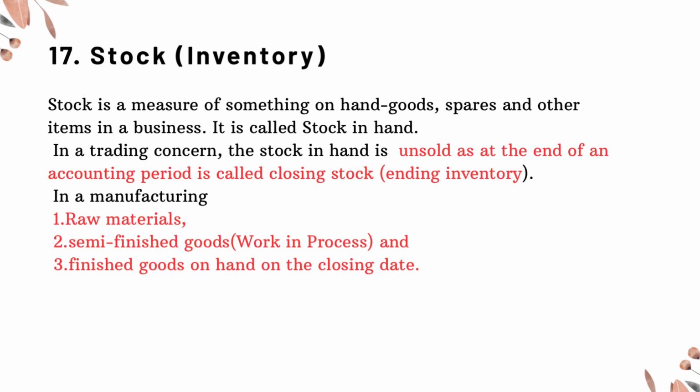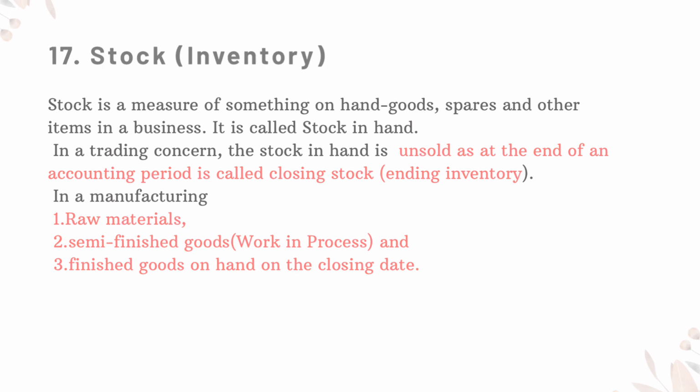17. Stock, inventory. Stock is a measure of something on hand, goods, spares and other items in a business. It is called stock in hand. In a trading concern, the stock in hand unsold at the end of an accounting period is called closing stock, ending inventory. In a manufacturing concern, 1. Raw materials, 2. Semi-finished goods, work in process, and 3. Finished goods on hand on the closing date.